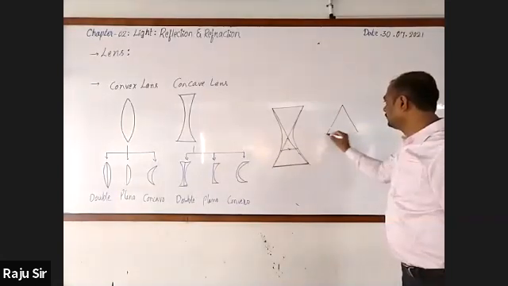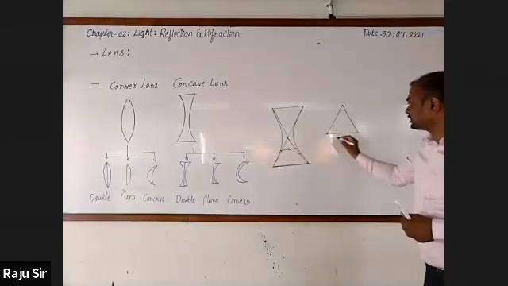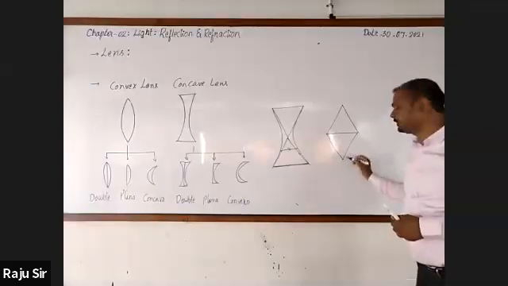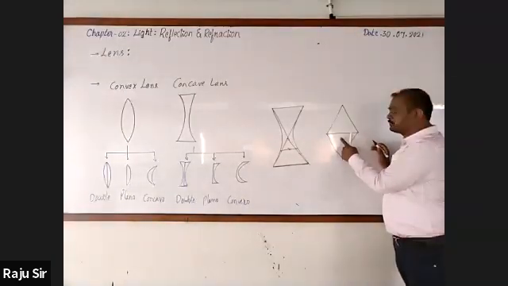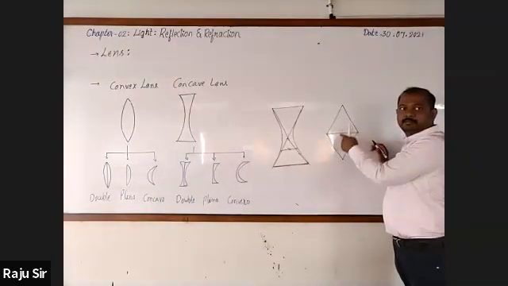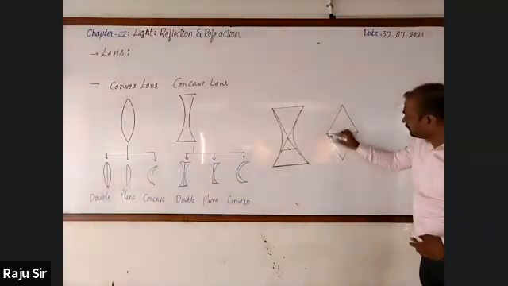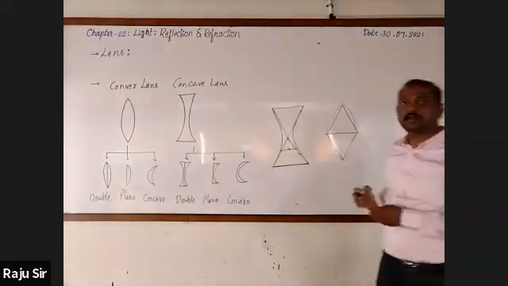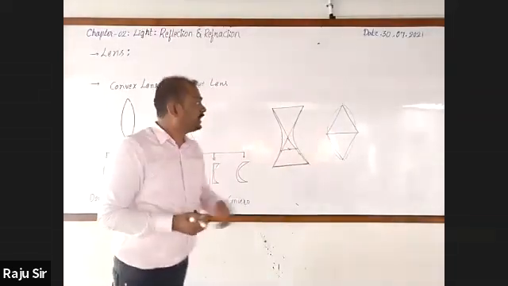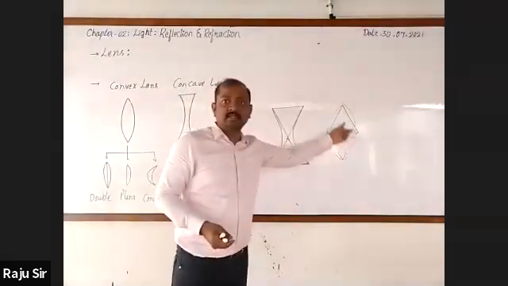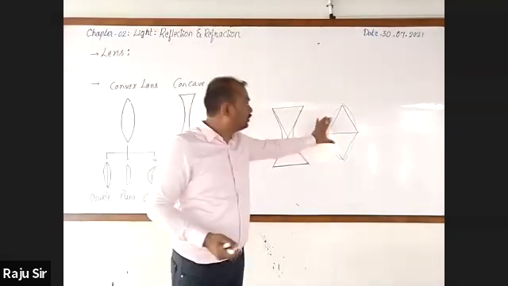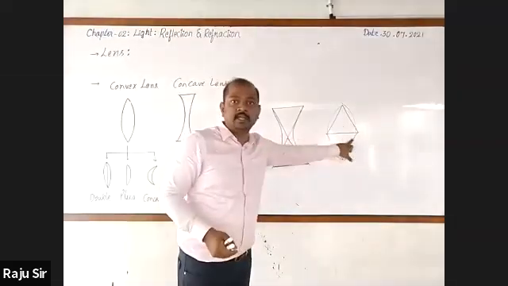So next, similarly, I take one prism like this, and a second prism which is upside down, but the base of the first prism is in touch with the base of the second prism. How does it appear? Convex lens. We can say that a convex lens is an arrangement of two thin prisms at their bases.